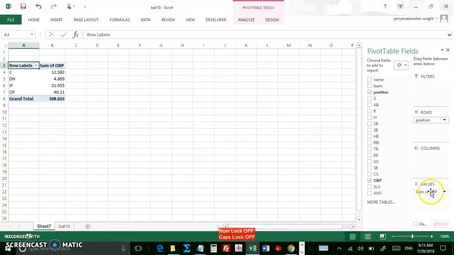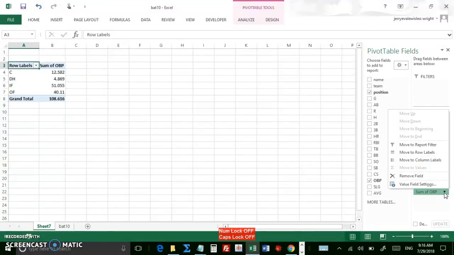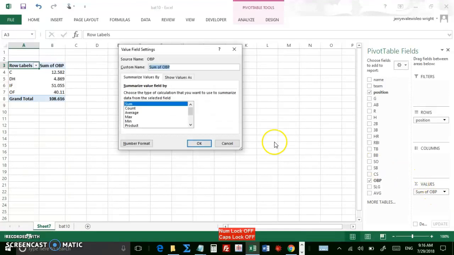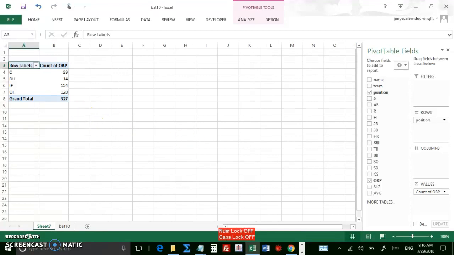So under values, I don't care about the sum of the on-base percentages. I want to know the sample size. So click where it says OBP, click value field settings, and click count. And then click OK. And so I have the number of catchers, number of designated hitters, and so on.